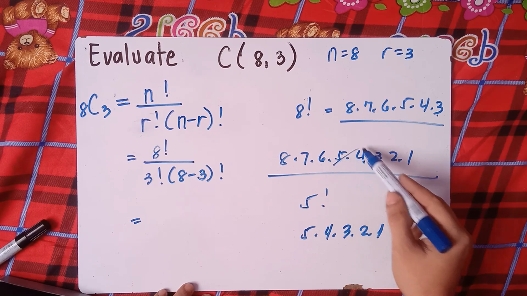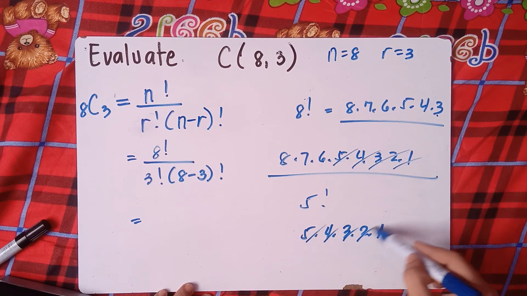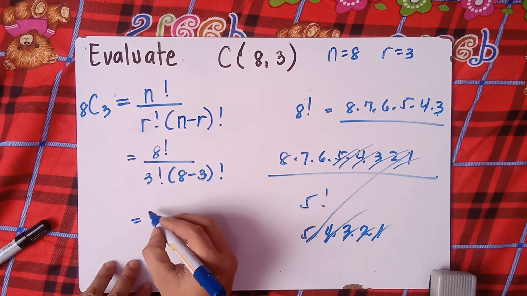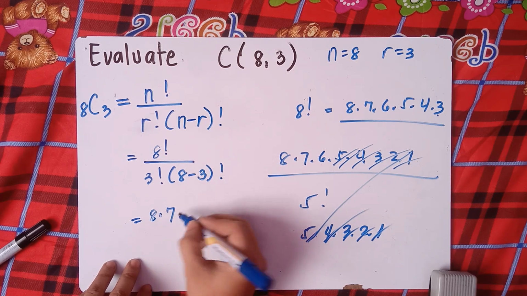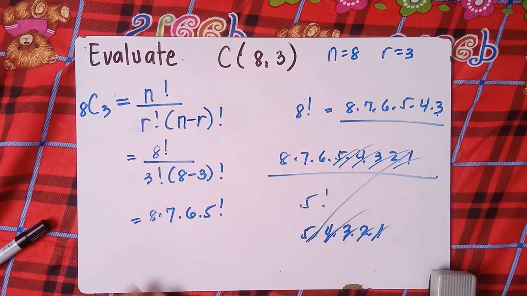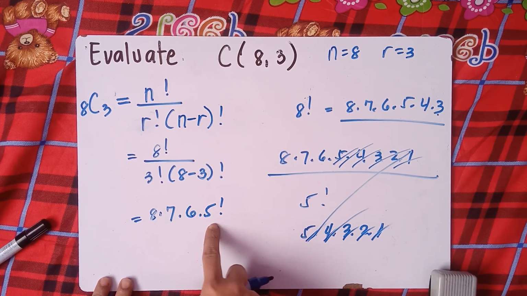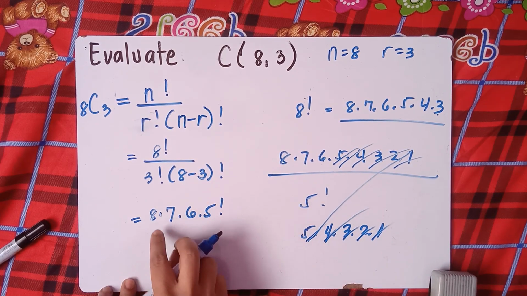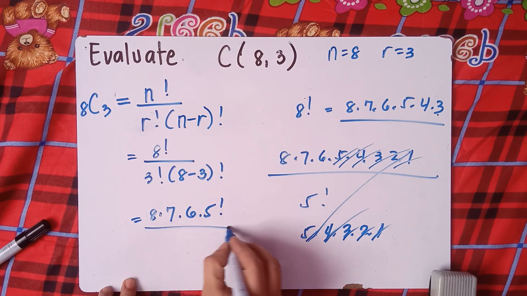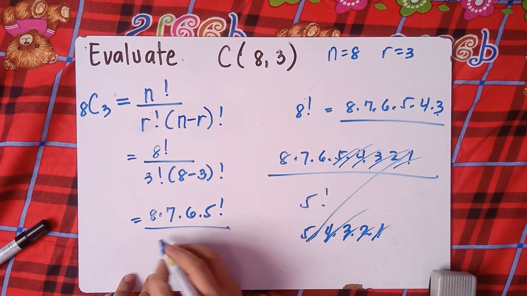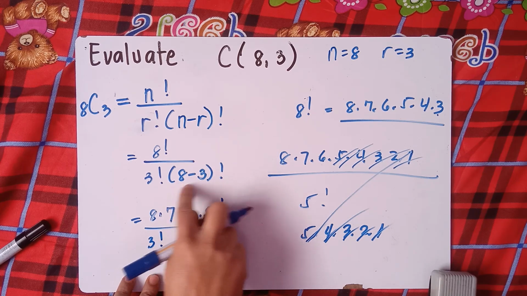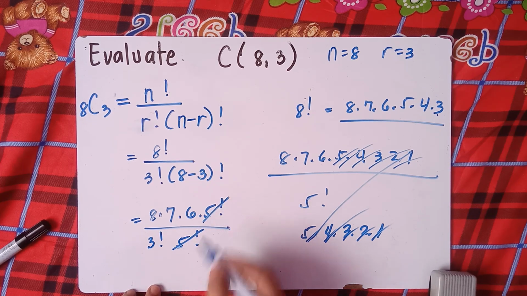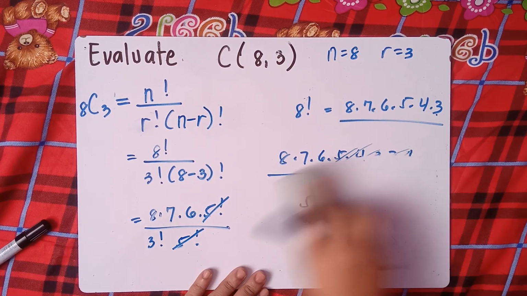Therefore, we can cancel this out, 5, 4, 3, 2, 1. We can cancel this out up to 5. So we will just write 8 times 7 times 6 times 5 factorial, because 5 factorial is 5 times 4 times 3 times 2 times 1, and 8 minus 3 is 5 factorial. So we have 8 times 7 times 6 times 5 factorial over 3 factorial, then 8 minus 3, that's 5 factorial. So we can cancel this out, class.